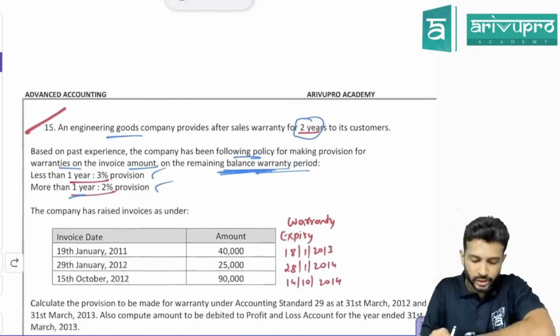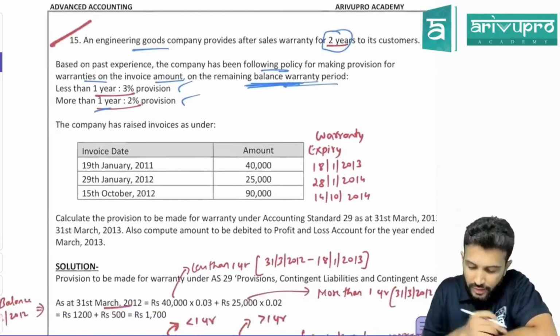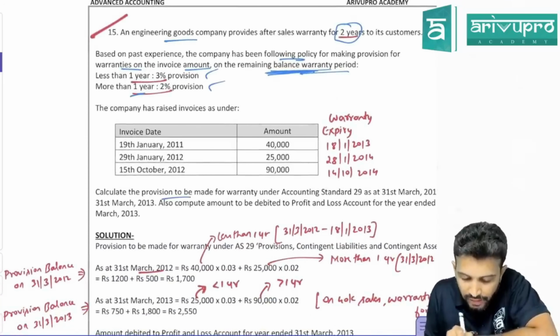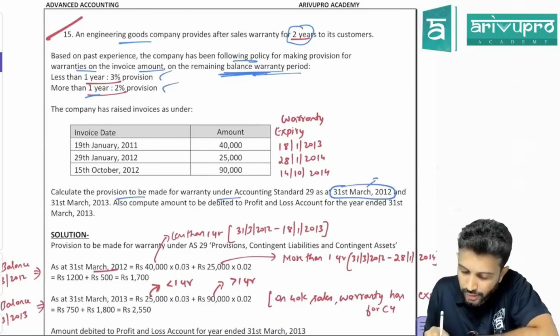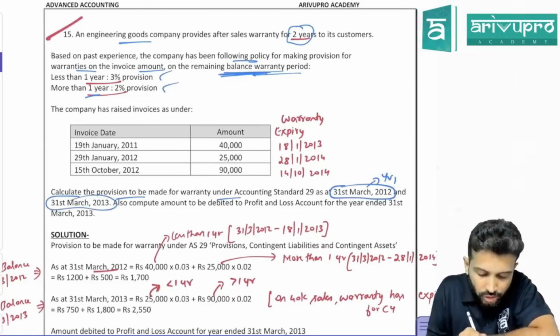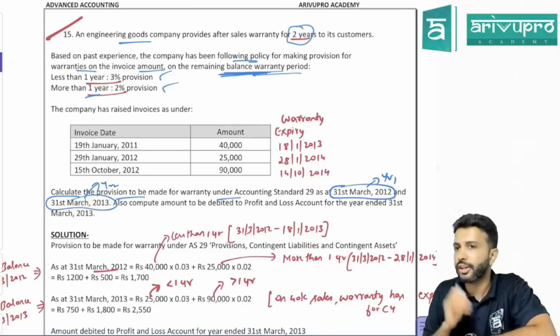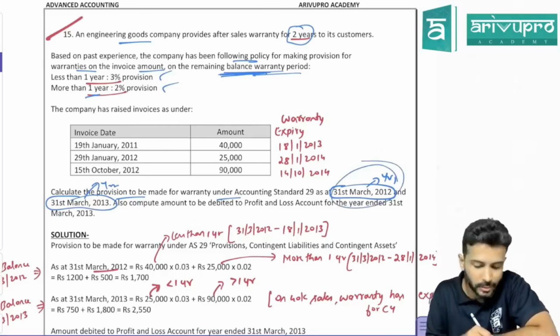Okay. Now check the question. First, I think they've asked for 2 years here. Calculate the provision to be made for warranty under AS 29 as per 31st March 2012. This is your year 1. Also on 31st March 2013. This is your year 2. For both the years, you need to calculate. First, we'll calculate for 31st March 2012.